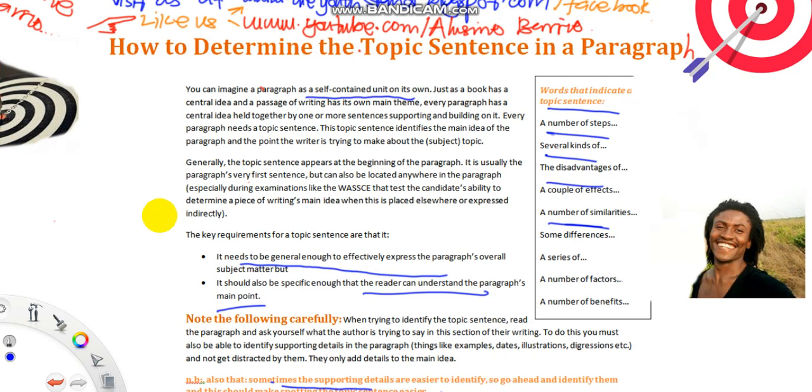Always take the paragraph as a self-contained unit on its own. So this is mostly it. The first thing you really want to nail in terms of succeeding in the summary for the English language is to be able to determine the topic sentence in a paragraph. To look at a paragraph and be able to point out that this is the main idea that the author would like to pass.